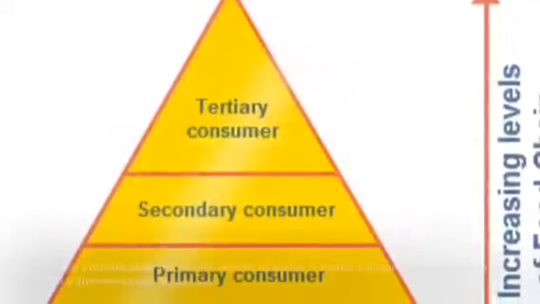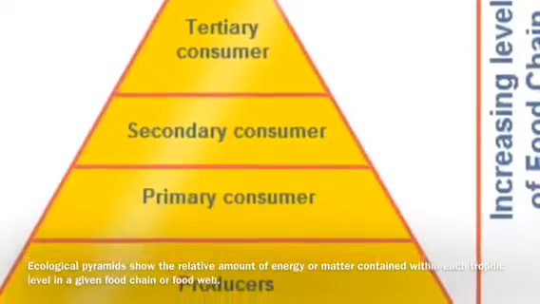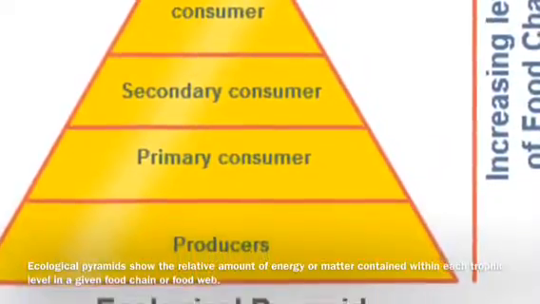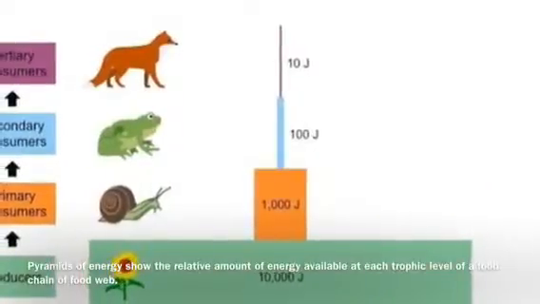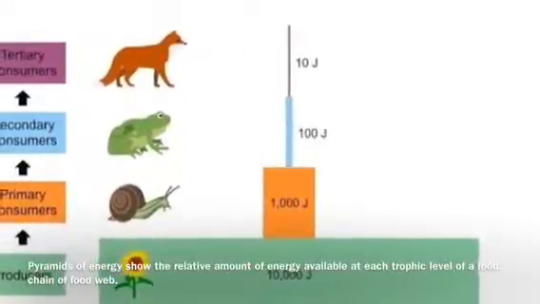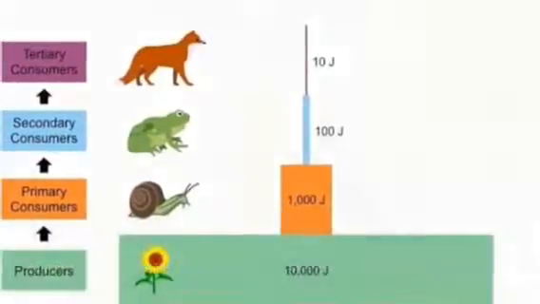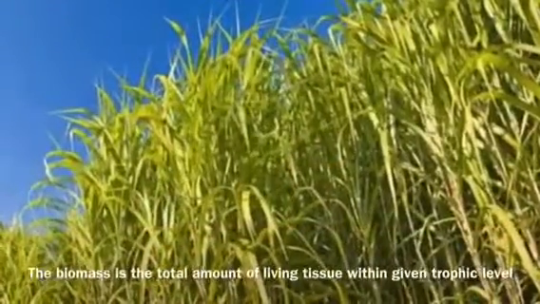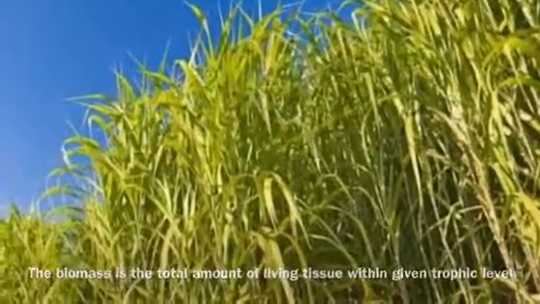Ecological pyramids show the relative amount of energy or matter contained within each trophic level in a given food chain or food web. Pyramids of energy show the relative amount of energy available at each trophic level of a food chain or food web. The biomass is the total amount of living tissue within a given trophic level.